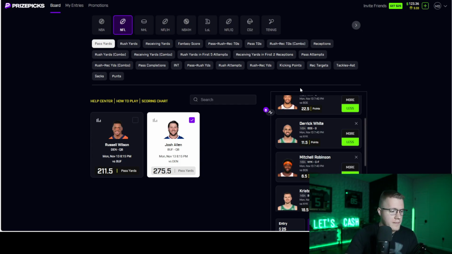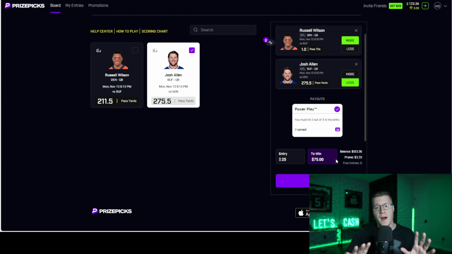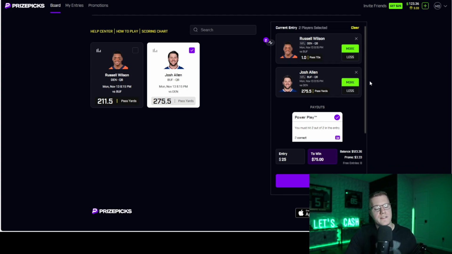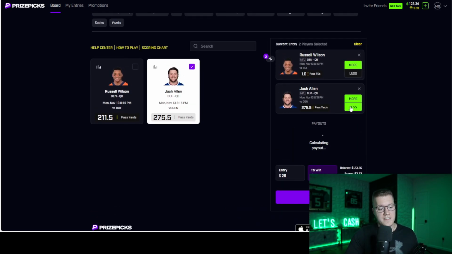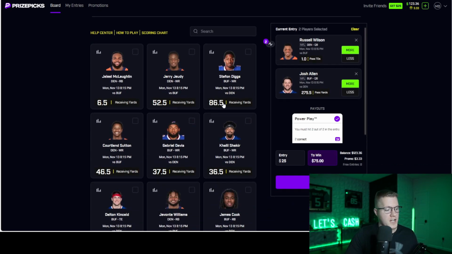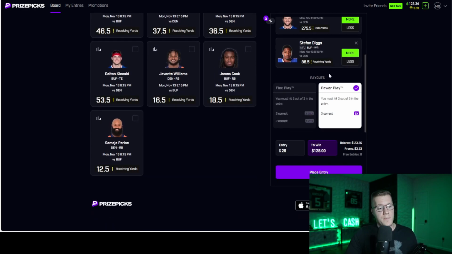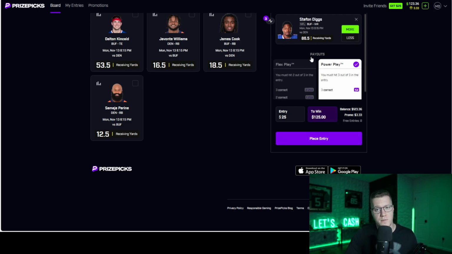Meaning if I take the over on Josh Allen and the over on Russell Wilson, those two plays together are positively correlated, right? The better that Russell Wilson does means the closer the game probably is, which means Josh Allen is also probably dialed in and throwing for more yards. That's just common sense. So if I positively correlate these two plays together, as you can see here, the payout does not shift. It's not altered based on these two individual players. But if I take it a step further and throw in one of Josh Allen's favorite receivers, Stefon Diggs, the payout's still not shifted. You're always getting 5x for a 3-man power, regardless of the combination of players that you put in here.